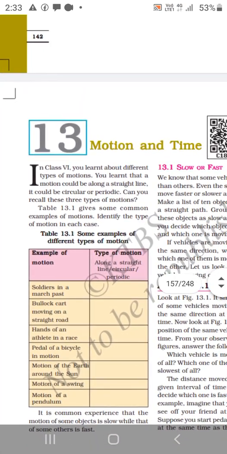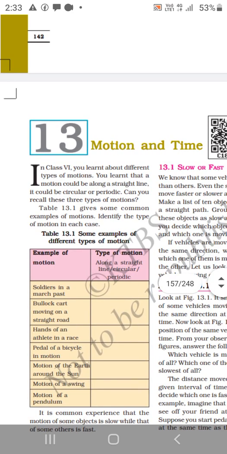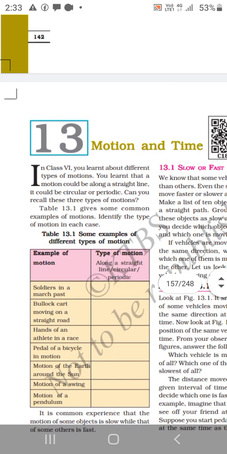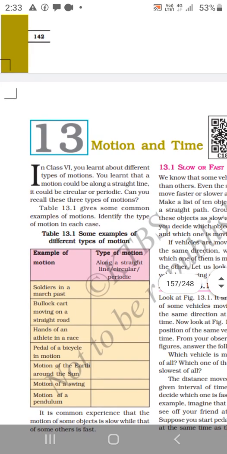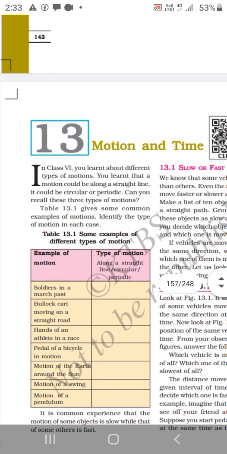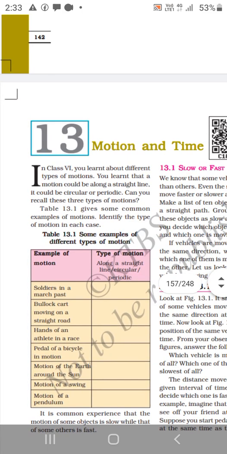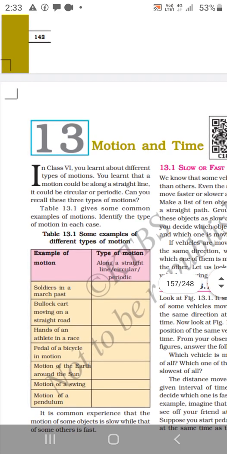These are some of the examples. Soldiers in a march fast, they go along a straight line. A bullock cart moving on a straight road is also moving along a straight line. Hands of an athlete is periodic motion. Pedal of a bicycle in motion, circular motion. Motion of the earth around the sun, circular motion. Motion of a swing is periodic motion. Motion of a pendulum is also a periodic motion.